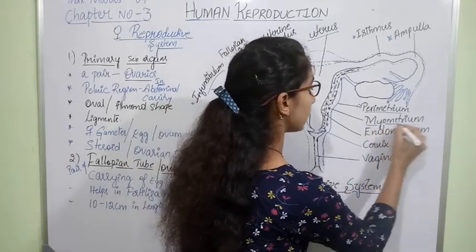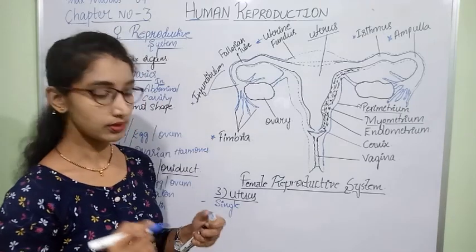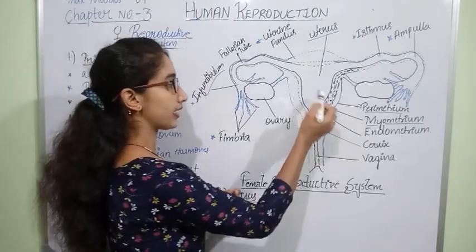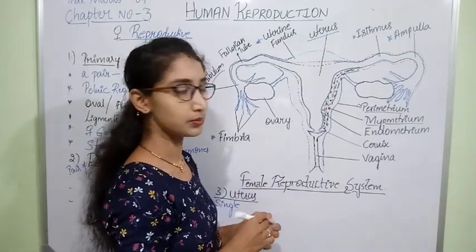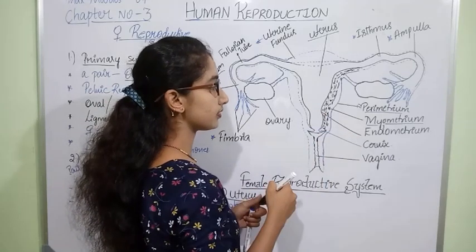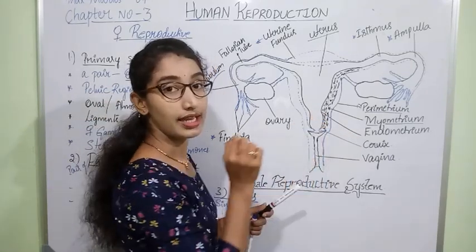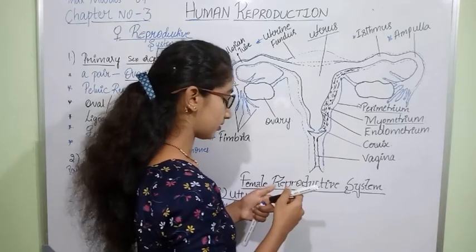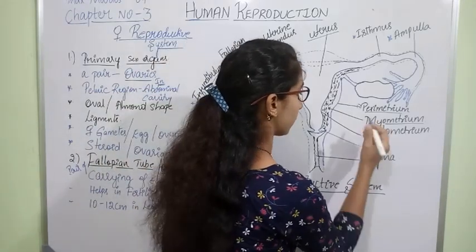The second layer is called myometrium, and next to the myometrium smooth muscles there is a glandular layer that is called endometrium.